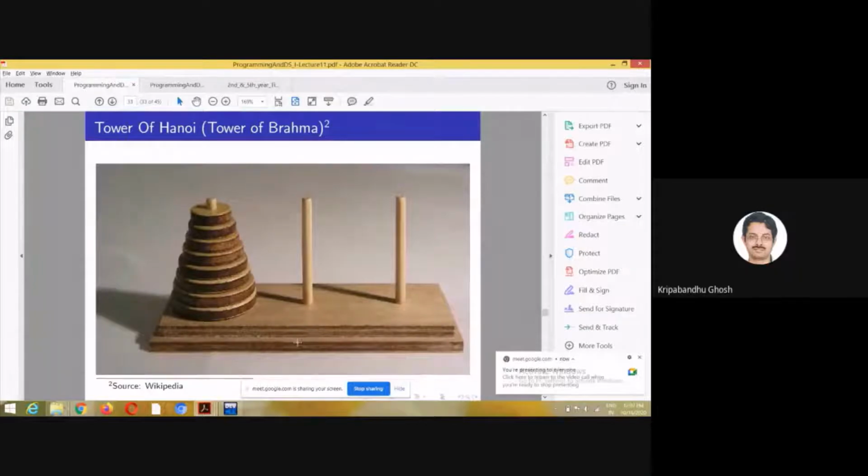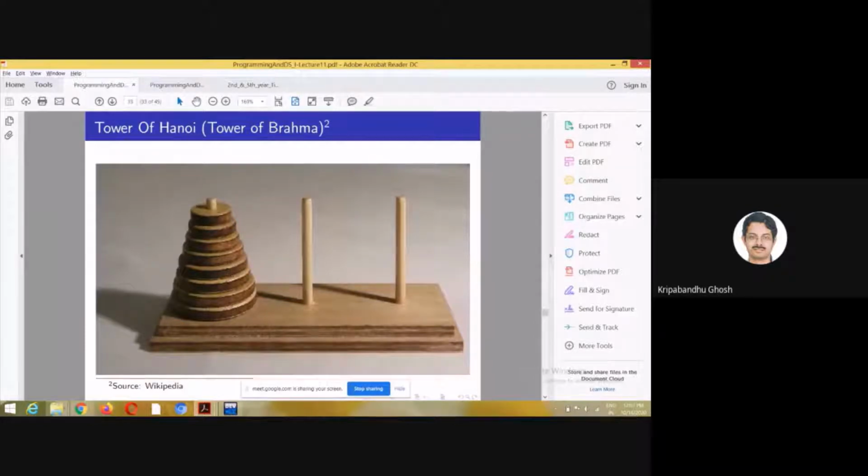So I'm talking about Tower of Hanoi. Maybe you have come across this problem before. It is also called Tower of Brahma. It's not Brahma as we often mispronounce, it's basically Brahma. I will tell you the story later on, but let's try to understand what the problem is. So the problem as depicted by this wooden